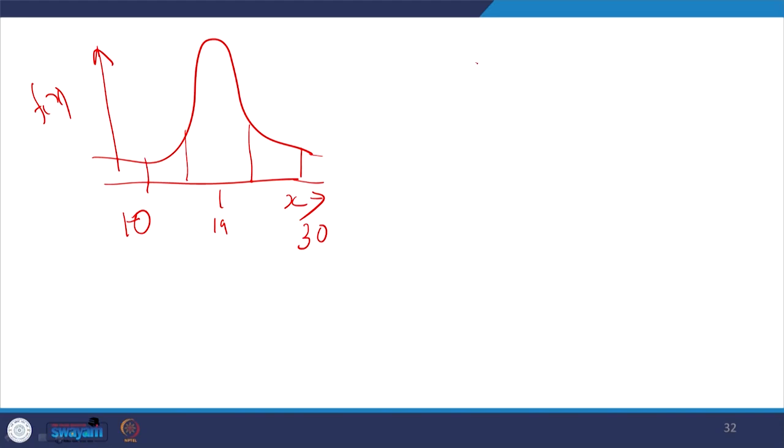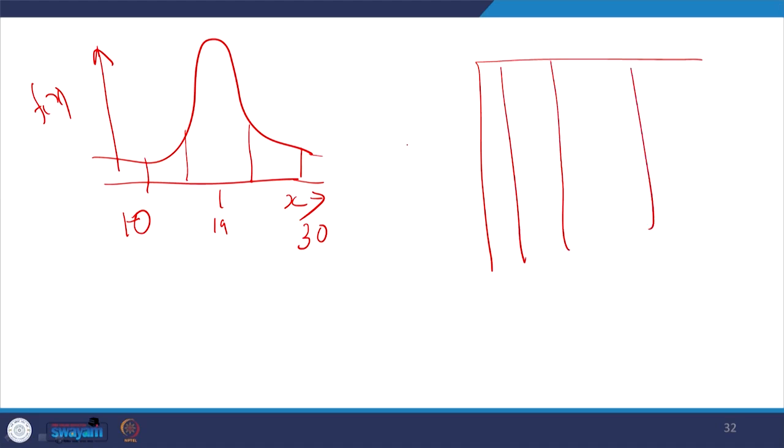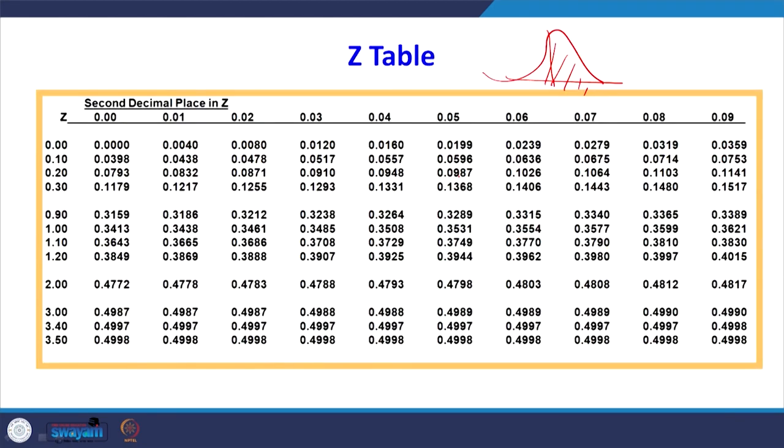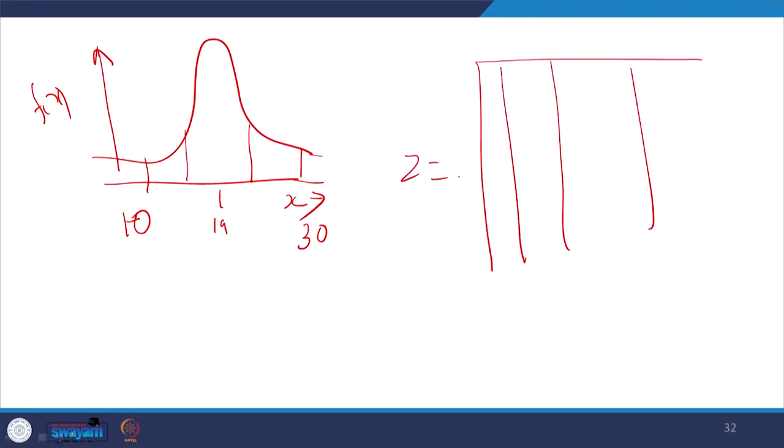Another doubt you may have: when you look at the Z table, I will show you, see this, the value of Z goes up to 3.5. The question may come, why is the value of Z maximum 4 or 5 in the statistical table?